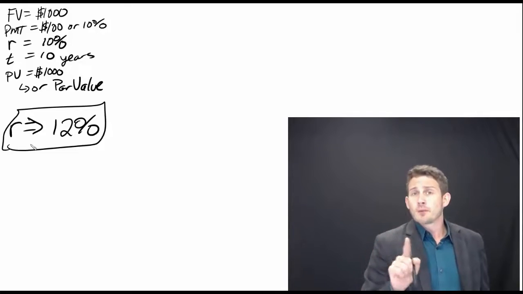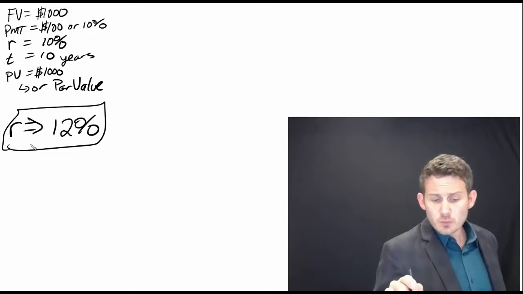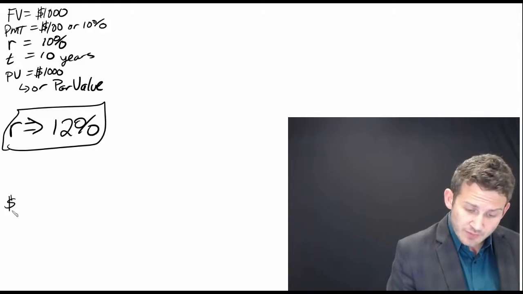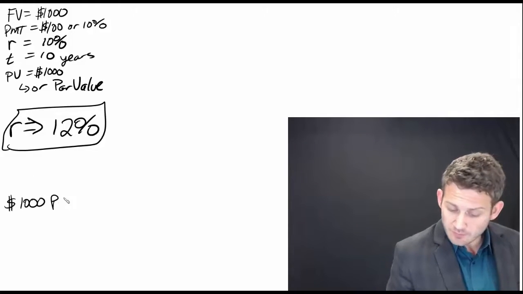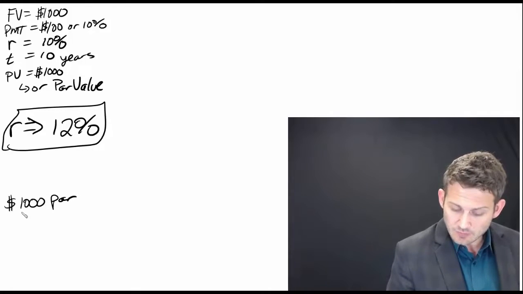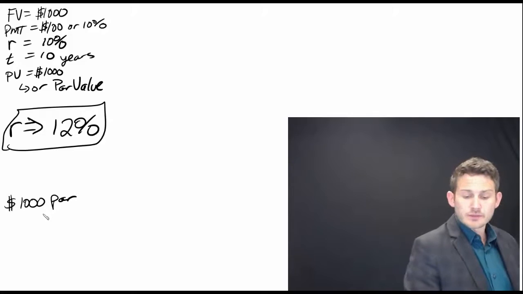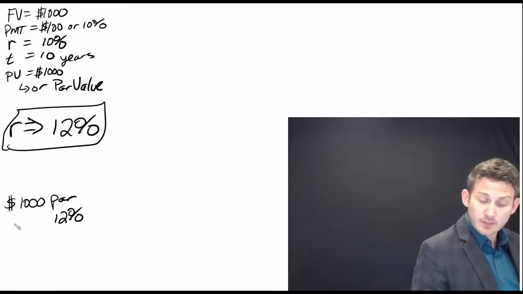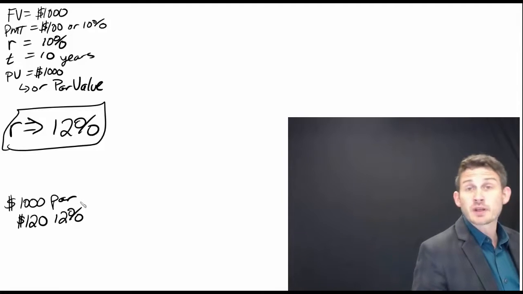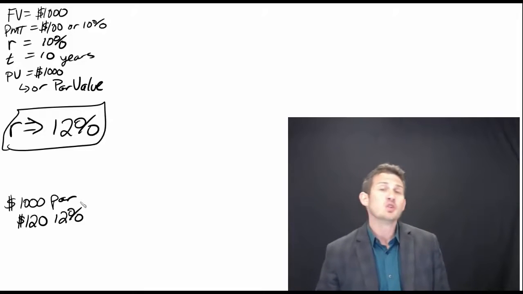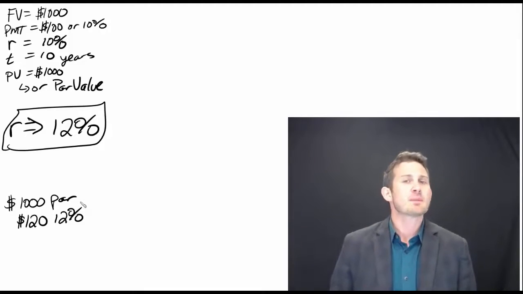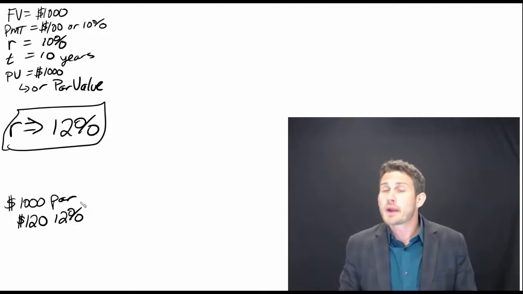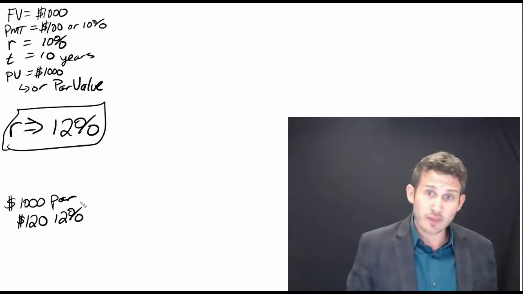Now, let's walk this through. We have a bond that is paying out $100. If I were to issue another bond today, right now, at $1,000 par value, at market rates of 12%, how much is my payment going to be? My payment is going to be $120. As an investor, would you rather receive payments of $100 or $120? The $120 is what you would rather have.